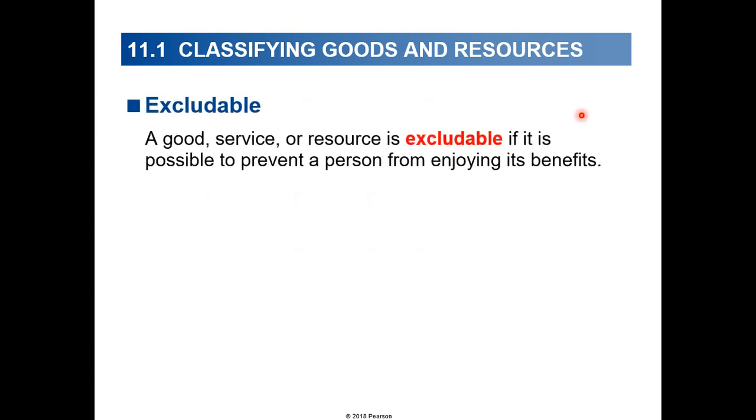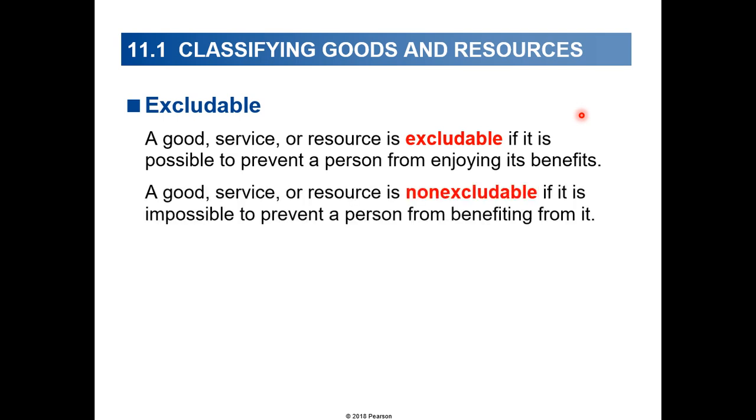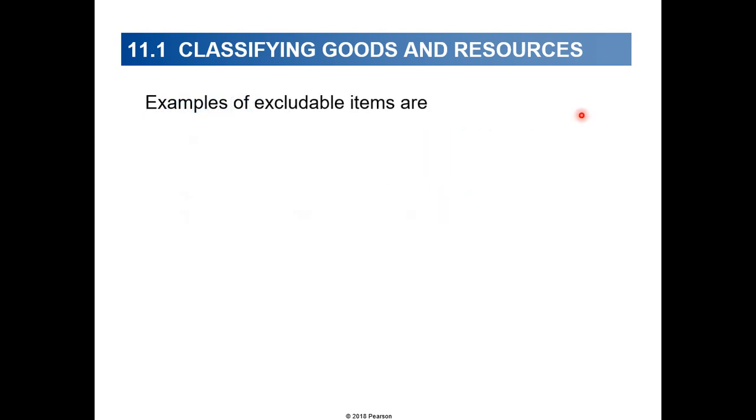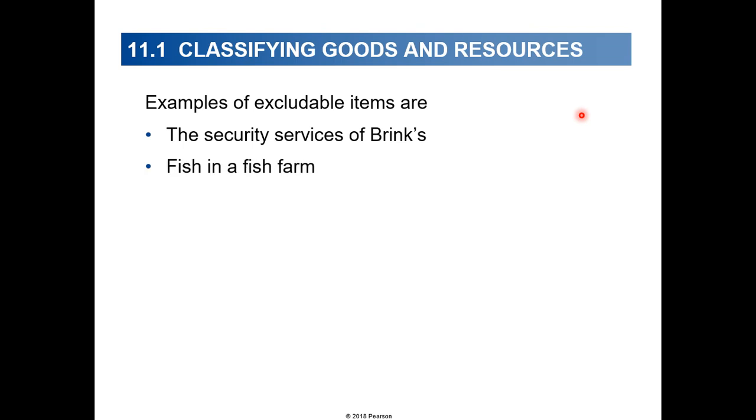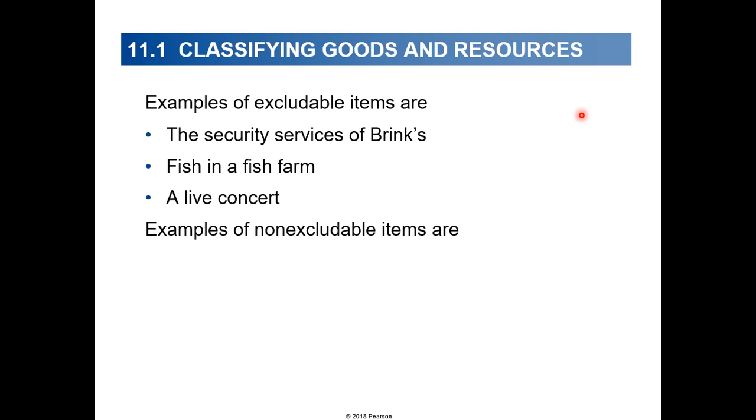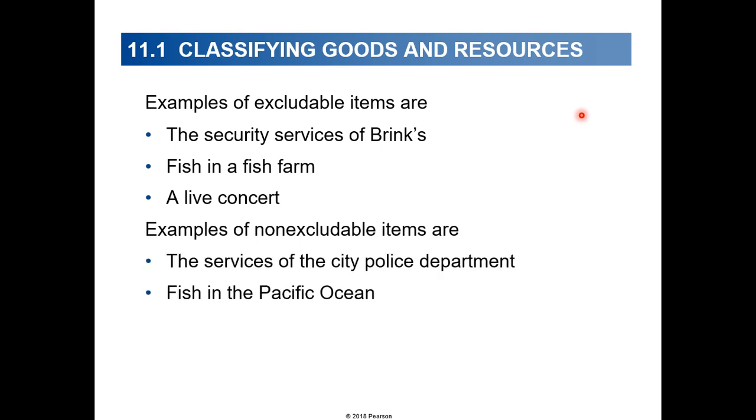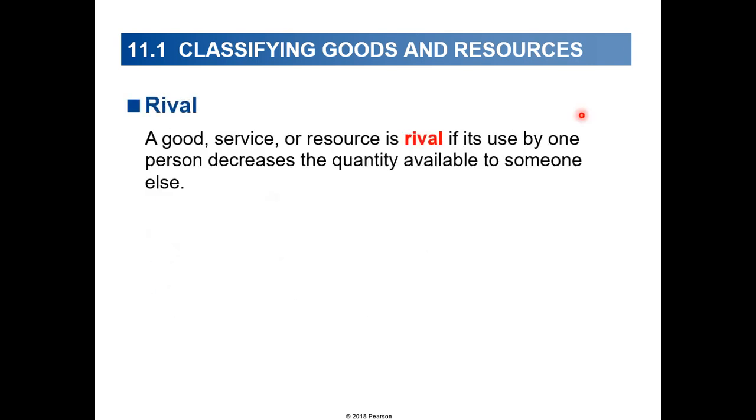A good, service, or resource is excludable if it is possible to prevent a person from enjoying its benefits. It is non-excludable if it is impossible to prevent someone from benefiting from it. Examples of excludable goods are the private security firm, fish in a fish farm, and a live concert. Examples of non-excludable items are the services of a city police department, fish in the Pacific Ocean, and a concert on network television. So what are rival goods?